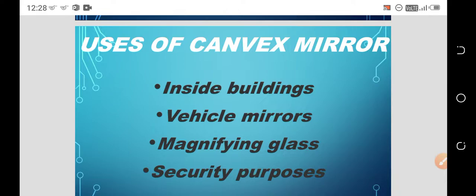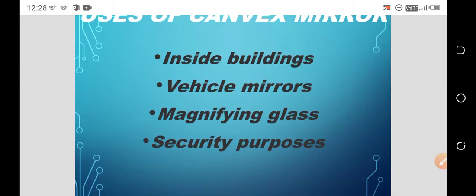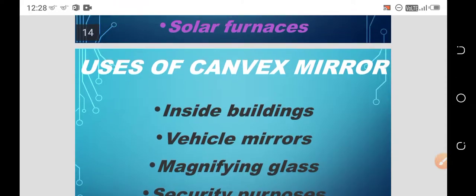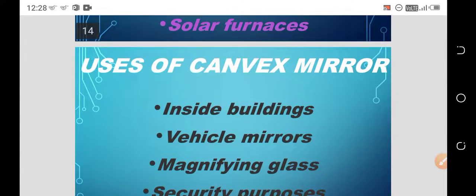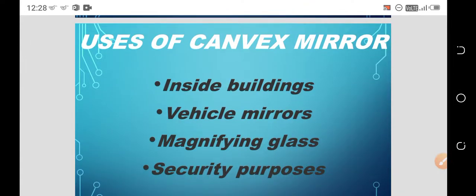In magnifying glass, we are using convex mirror. For security purposes, identification, in forensic labs, we are using this convex mirror. Most probably, we use the applications of both convex and concave in our different purposes of studies.